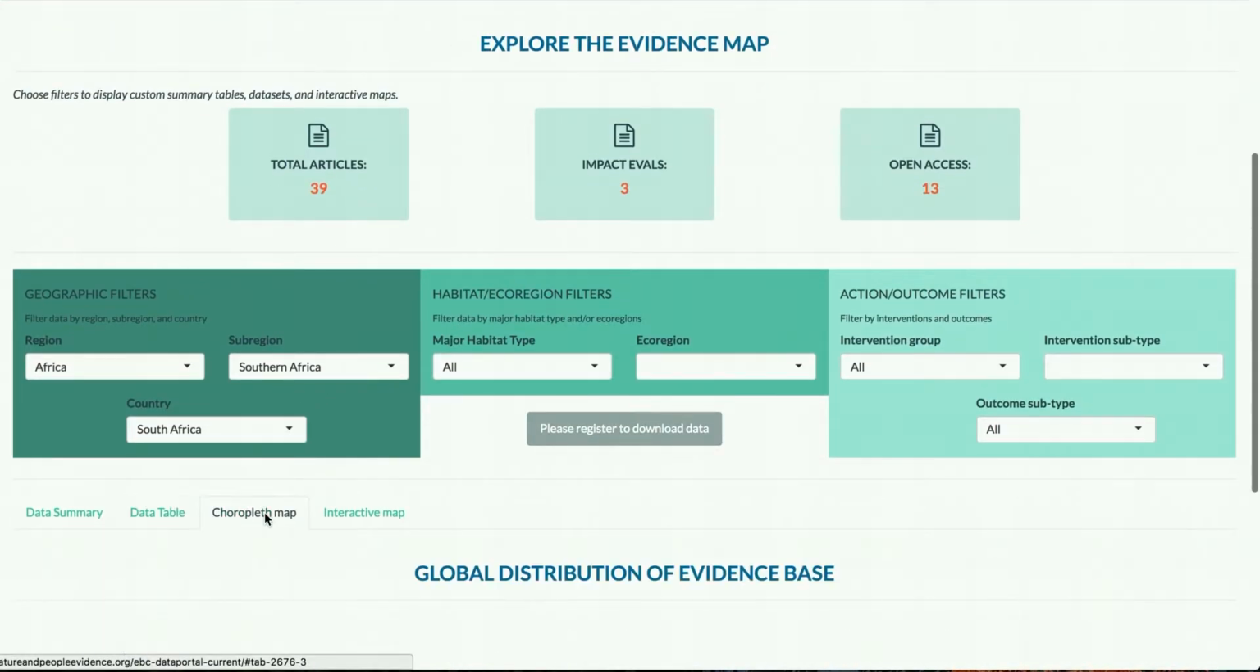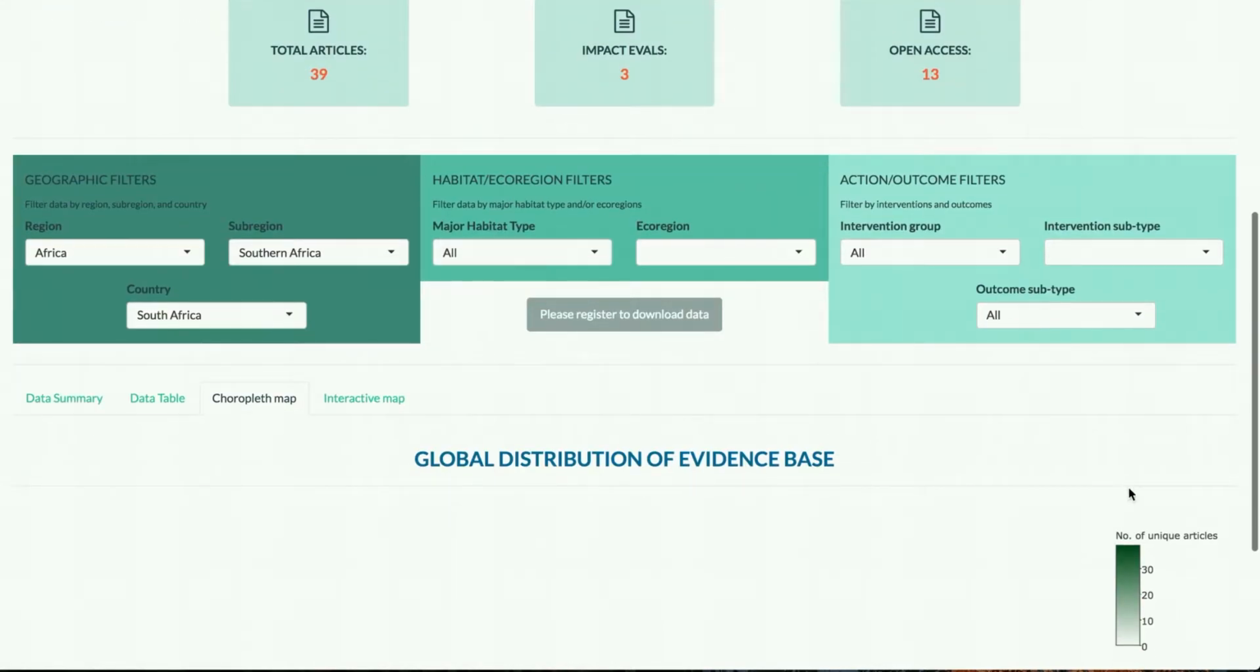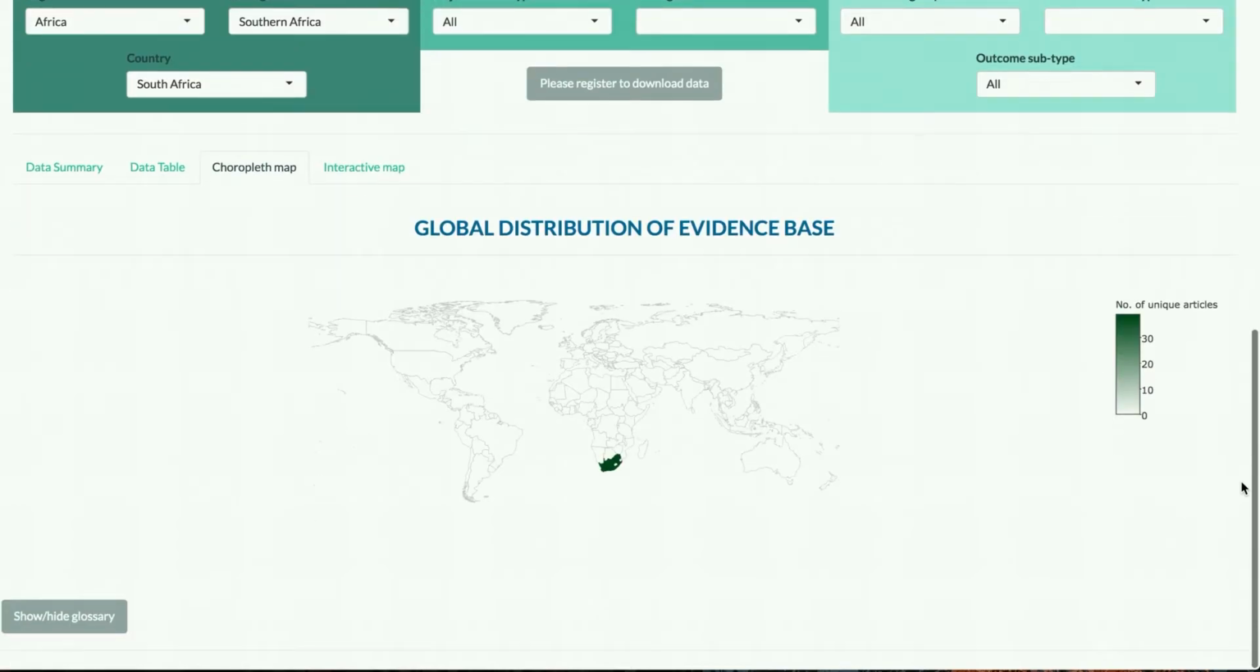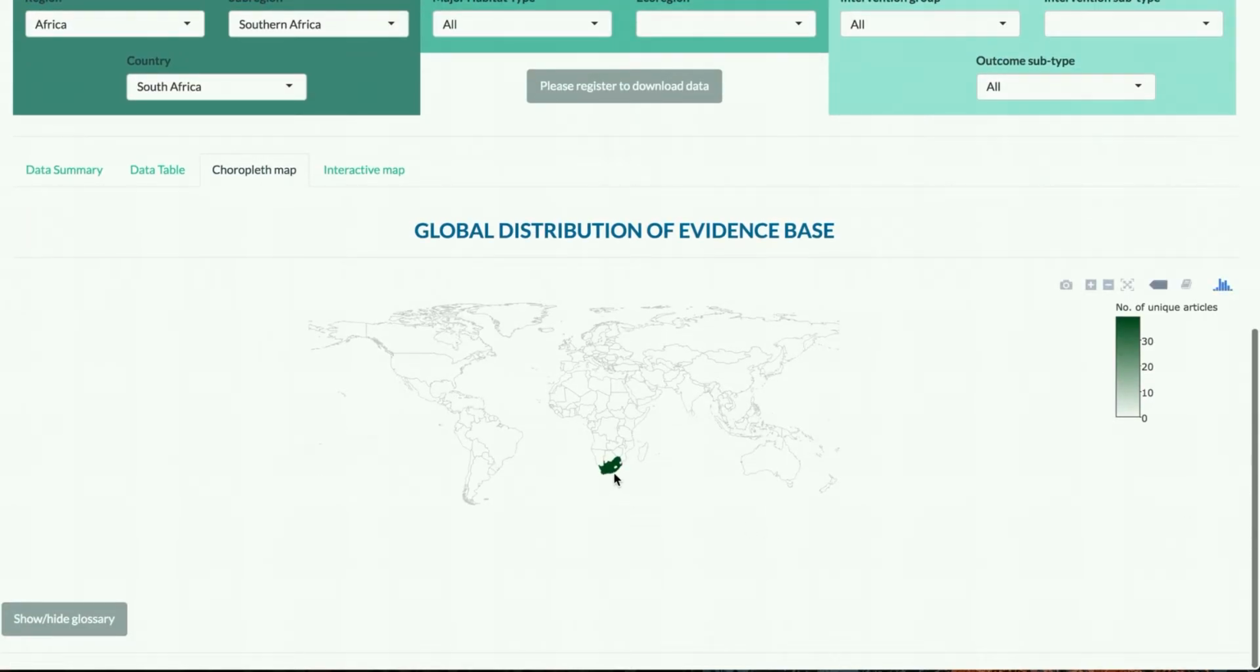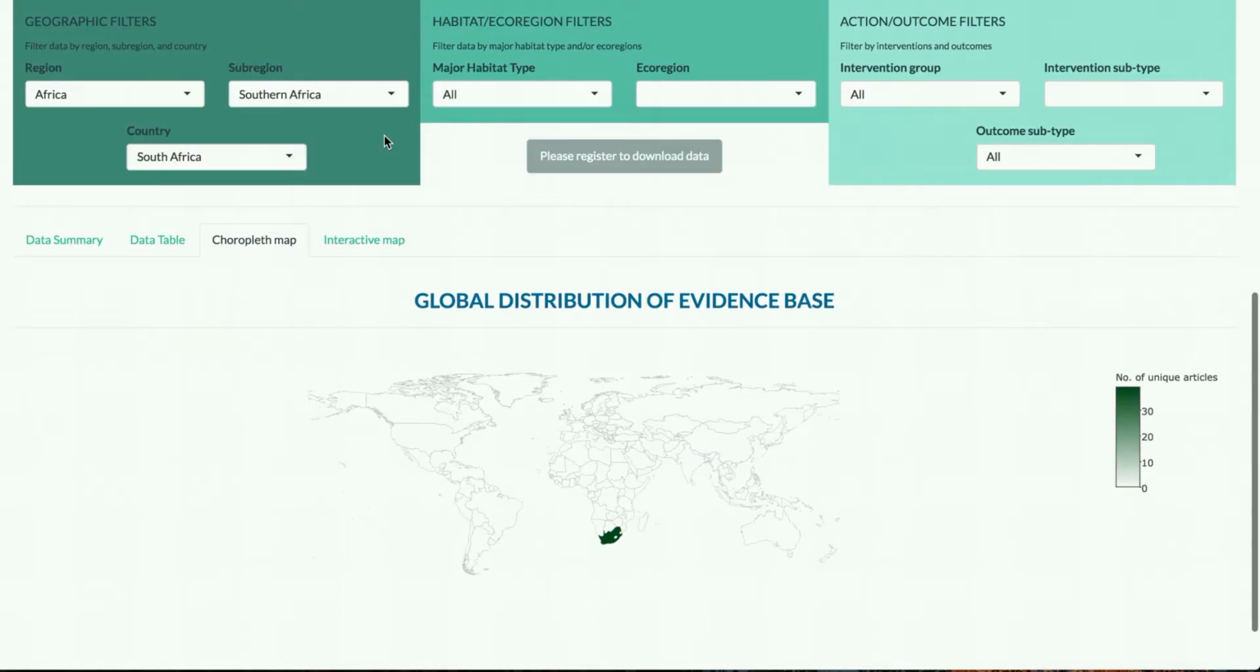Lastly, you can look at a Choropleth map, which maps the distribution of studies over a geographic map. Here, since we've limited the studies to South Africa, you will only see South Africa highlighted. But what you can do is reset these filters and view the distribution of evidence over the entire world.